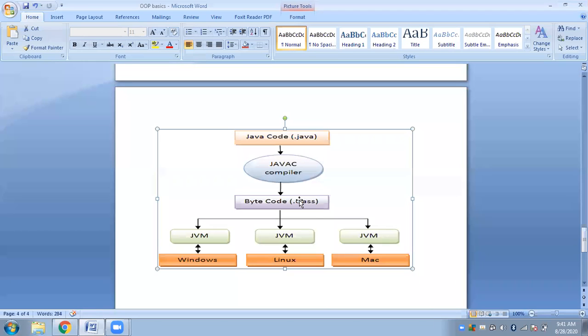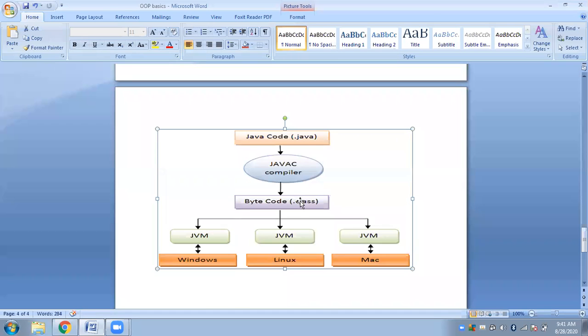Just as in C applications we perform only compilation, once compiled, the source code automatically gets converted to machine code. But here, once compiled, the source code is only partially converted to machine code. It is not actually machine code. It is almost similar to machine code, but not exactly. So this now needs to be translated to machine code. Fine. Who will do this?